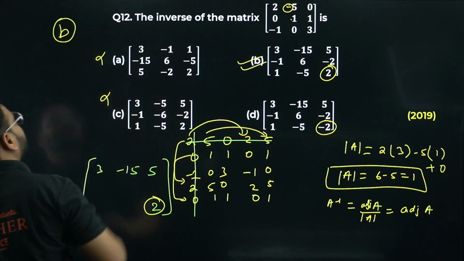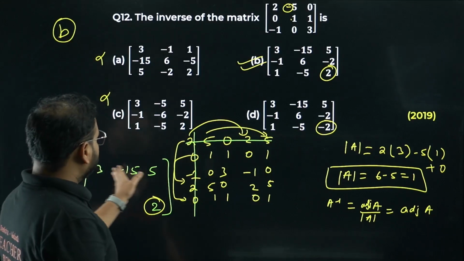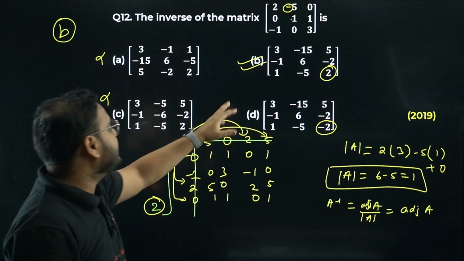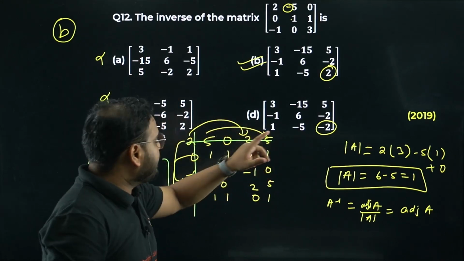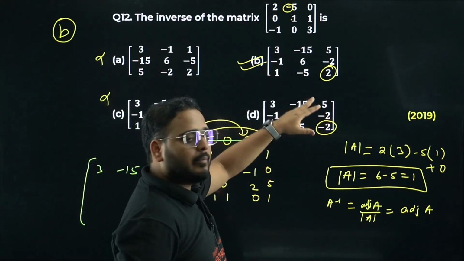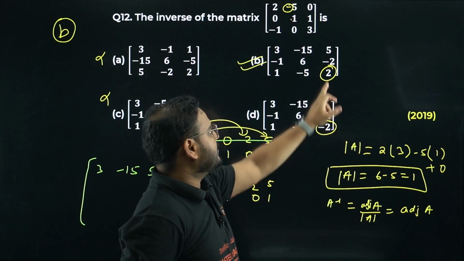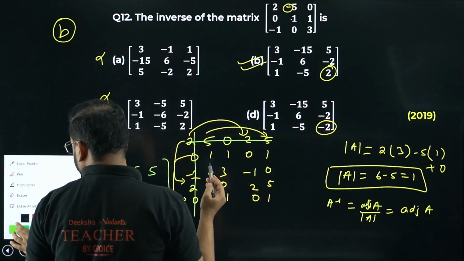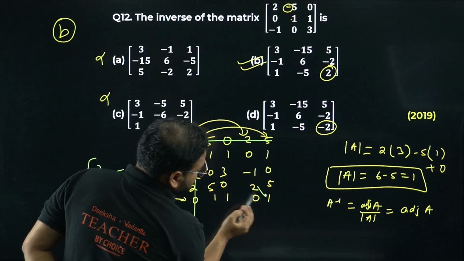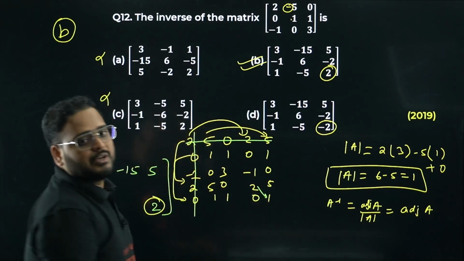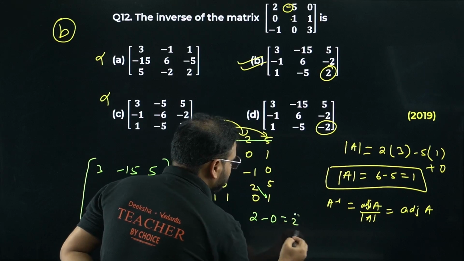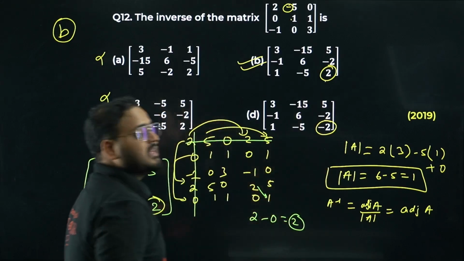Got the point how to eliminate the other options? After doing the first row, I got to know first 2 options, A and C, cannot be there. It means B and D has to be one of them. Now I saw that everything else in B and D is common except for the last element. So I found the last element using this. 2 into 1 is 2 and 5 into 0 is 0. It means 2 minus 0 will become again 2. Hence option B is correct.